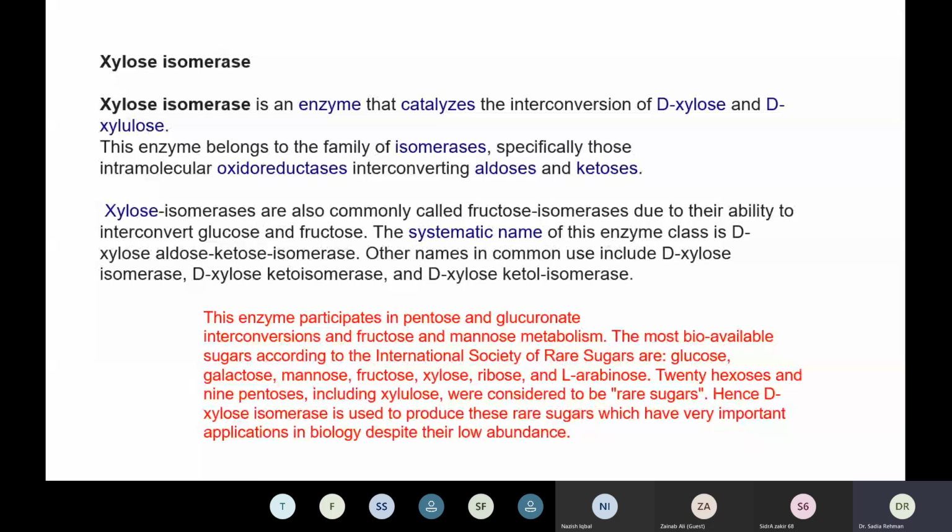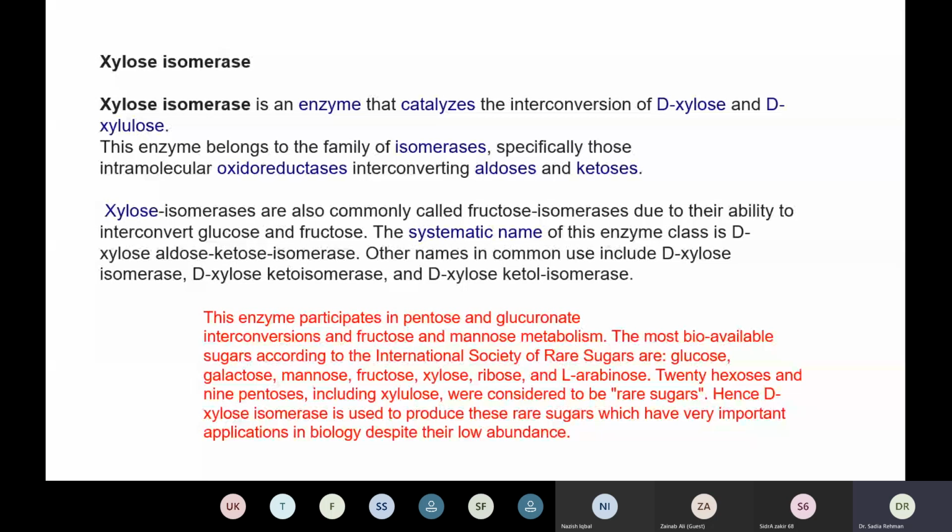oxidoreductases, interconverting aldoses and ketoses. अल्डोज और कीटोस को एक दूसरे में कन्वर्ट करता है, मतलब ये भी ऑक्साइड रिडक्टेज की तरह उनकी तरह काम करता है. Xylose isomerases are also commonly called fructose isomerases due to their ability to interconvert glucose and fructose. ठीक है, fructose isomerase भी इसको कहा जाता है.